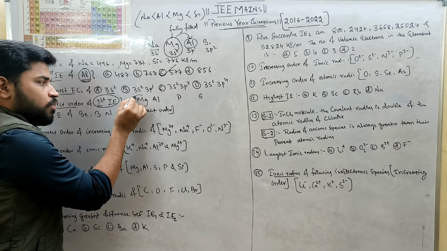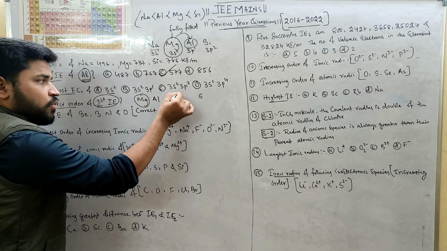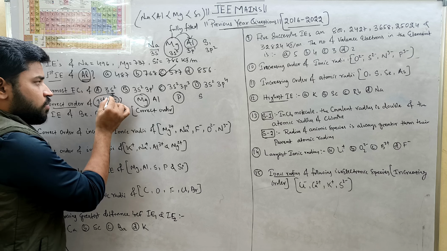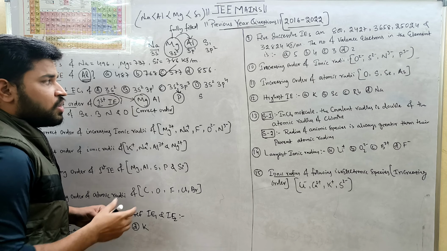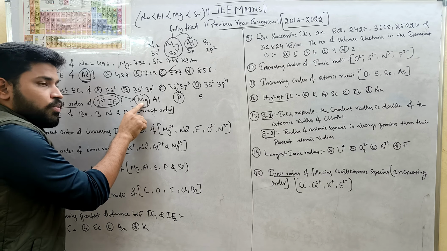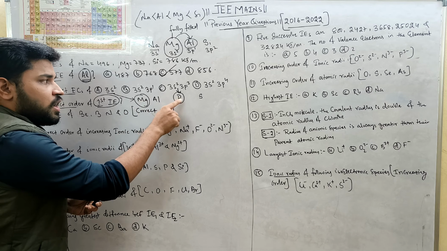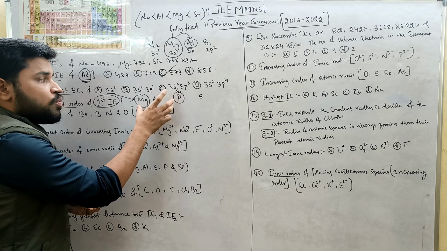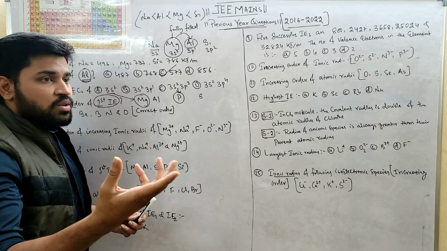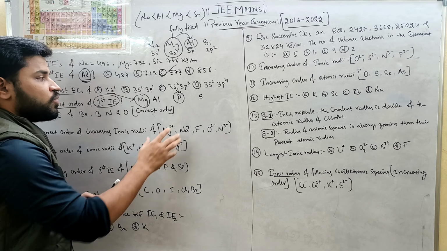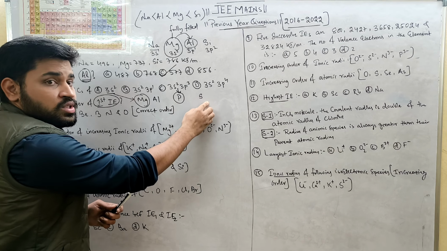From this, we know that magnesium is fully filled and phosphorus is half filled. Both are stable electronic configurations, and their ionization energy values are very high compared to their succeeding elements.